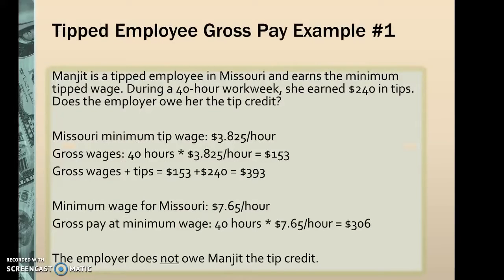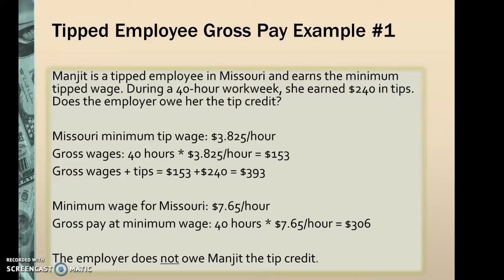Now, an example of this is a tipped employee who works in Missouri and earns a minimum tipped wage. During the 40-hour work week, she earned $240 in tips. Does the employer owe her a tip credit? The Missouri minimum wage for tipped employees is $3.825 per hour. Gross wages, multiplying that by 40 hours, her gross wage would be $153.